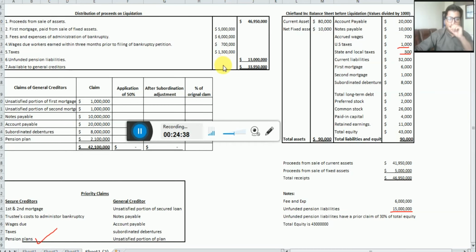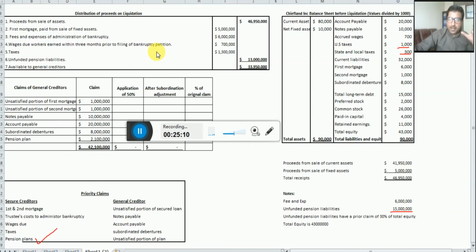So dear student, in the situation of bankruptcy, if we have a pension, the business has some discretion in payment of the pension, right? For example, if we have a $15 million pension, then the business may not necessarily pay the whole amount in the secured creditors group.